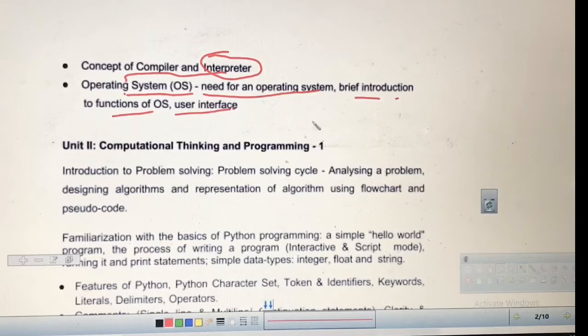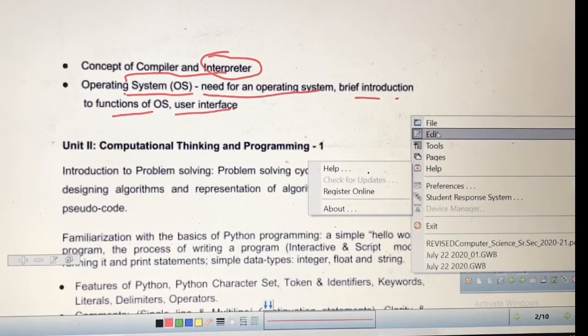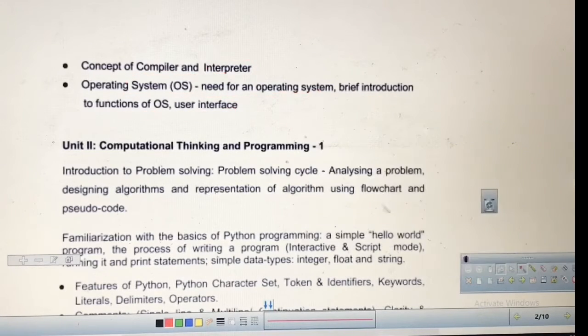So this whole part is from your first chapter, the computer fundamentals, computer organization. This is from there, and after that the second chapter starts. The second chapter is very important.